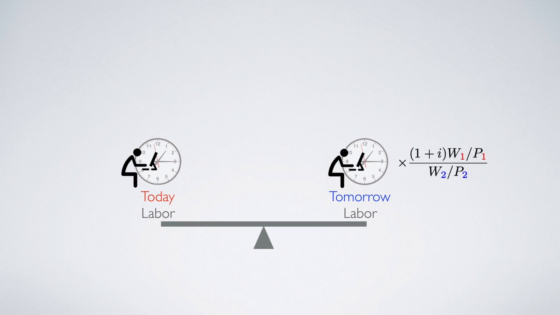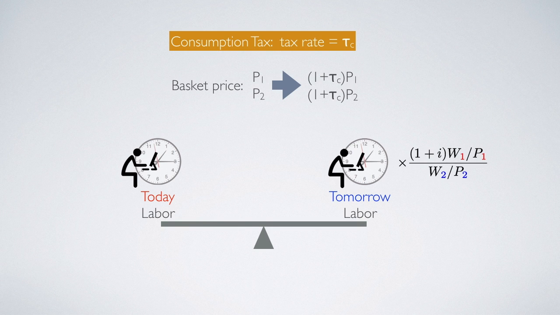Now we are going to see what would happen if there's some tax rate change, how the intertemporal trade-off would be affected. We first consider consumption tax. The tax rate is tau C. Then we know that it would change the basket price from P1, P2 to P1 times (1 plus tau C) and P2 times (1 plus tau C). So the trade-off value would change to what we see now. And if the consumption tax rate is the same across 2 periods, then they will cancel out each other. At the end, it plays no role in the trade-off.